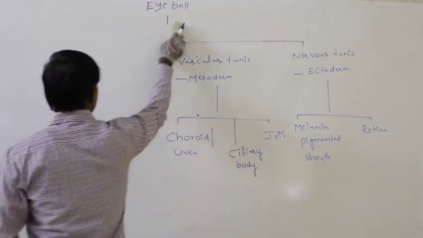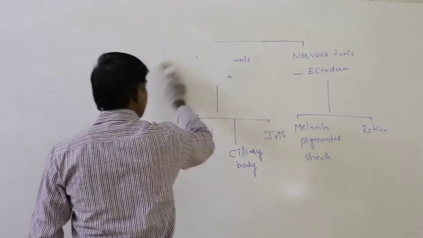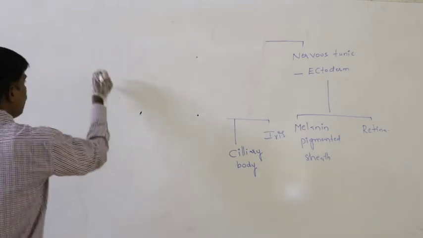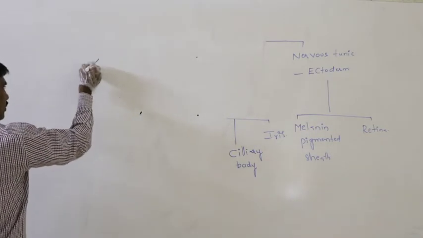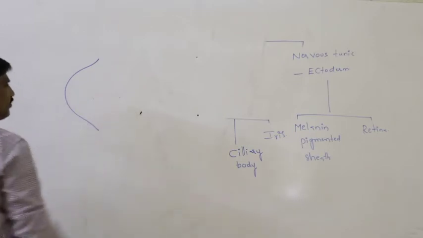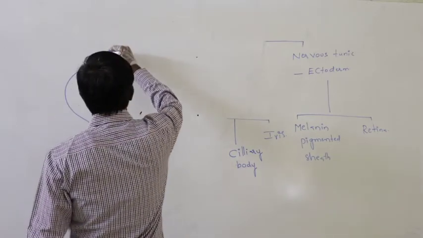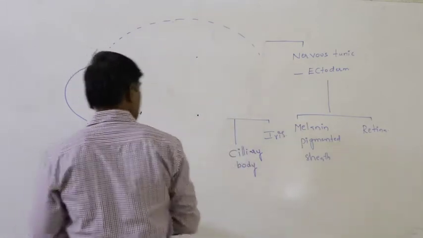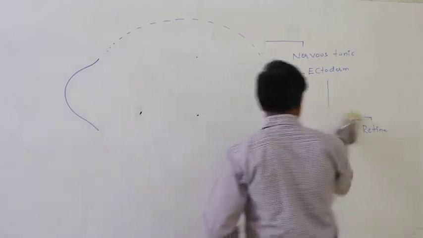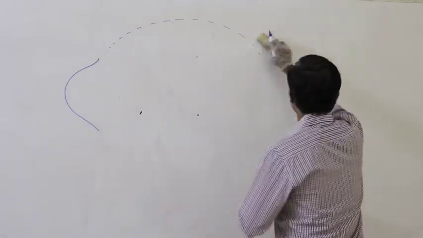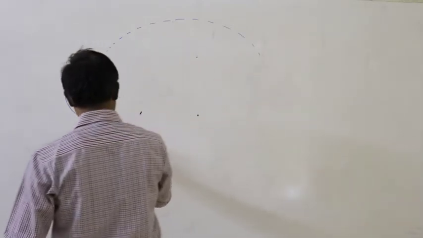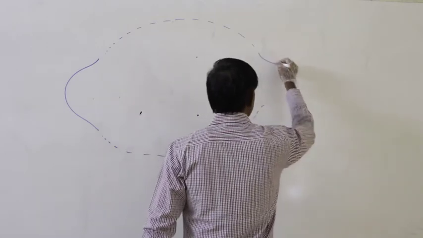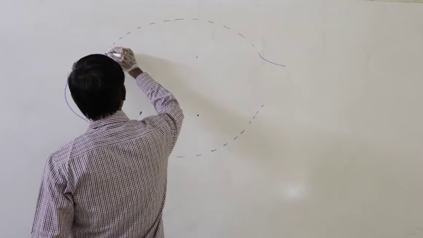Again when we observe the outermost layer, that is the fibrous tunic. Definitely in the case of the eyeball, the outermost white colored layer which is present is said to be the sclera.